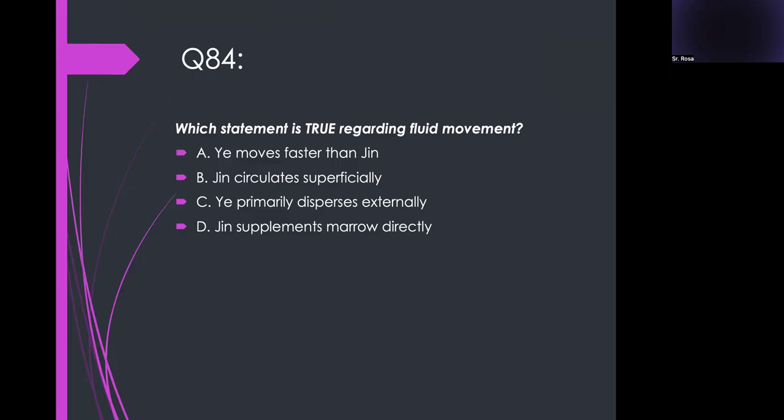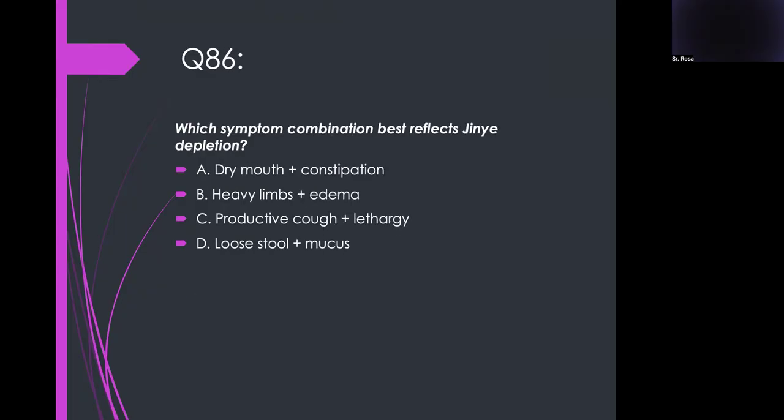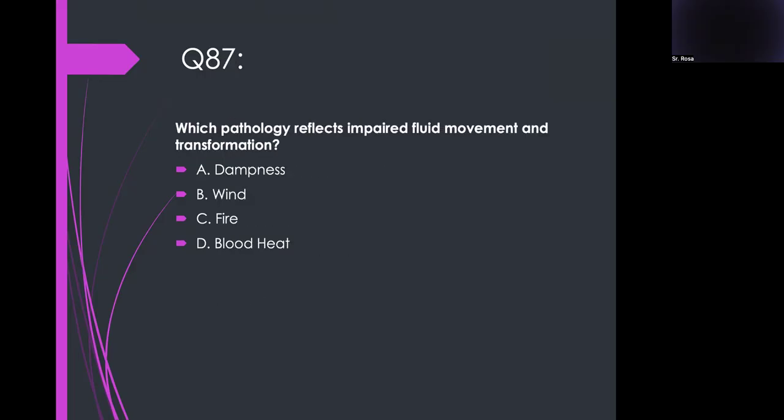Jin circulates superficially. Yes. What is the major yin component among body substances? The Jin Ye. Which symptom combination best reflects Jin Ye depletion? With depletion, there is dry mouth and constipation. Which pathology reflects impaired fluid movement and transformation? Dampness. Which organ ensures proper movement of all fluids through the body?